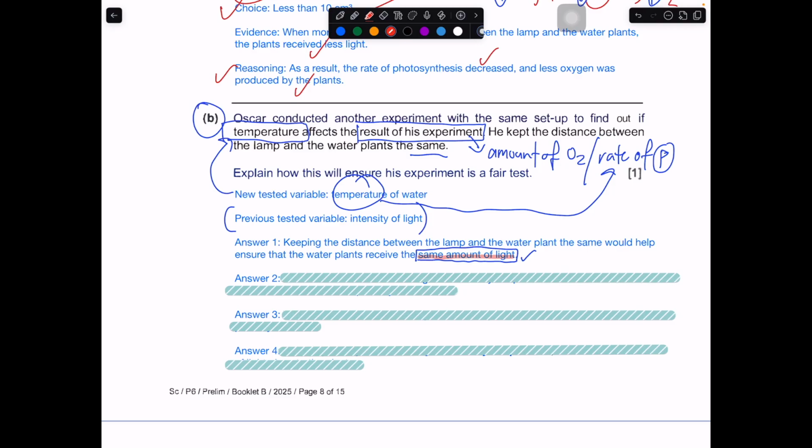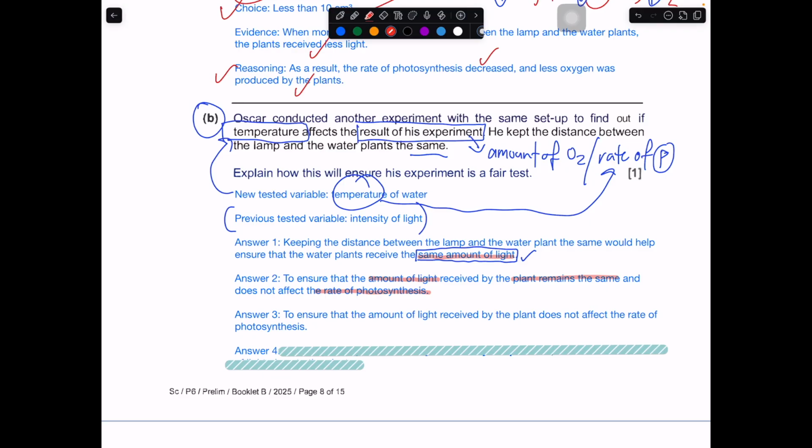Some of them are more advanced, and they may link to the measured variable or the results. So they will say, to ensure that the amount of light received by the plants remains the same and does not affect the rate of photosynthesis. I think it's quite reasonable. The third one is to ensure that the amount of light received by the plant does not affect the rate of photosynthesis. That's why it was kept the same.